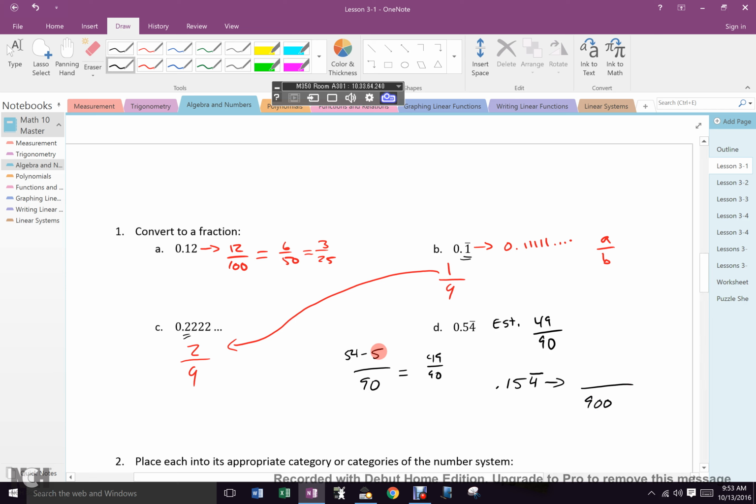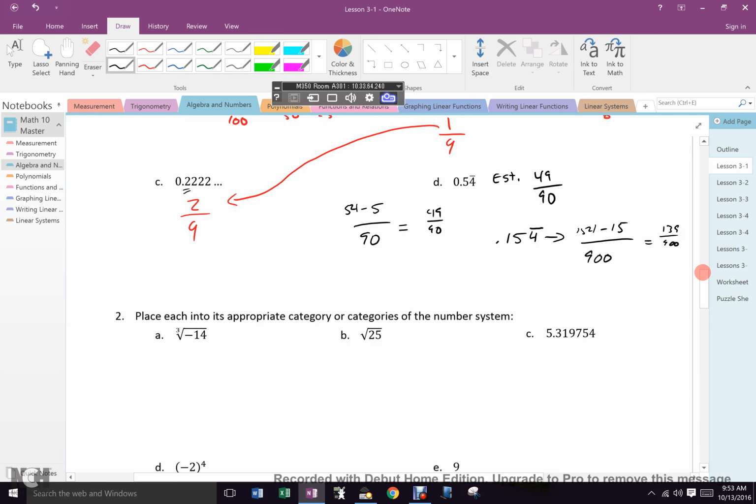Well, we did 54 minus 5, so now we're doing 154 minus 15. 139. Everybody cool with that? Kind of useless, but I like it because it's fun. Because I'm nerdy math guy. Numbers. Everybody good? All right, now let's do some actual stuff with it. I just throw that one in there for fun.